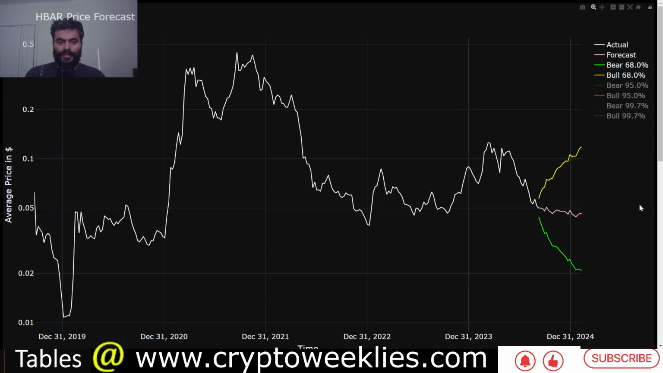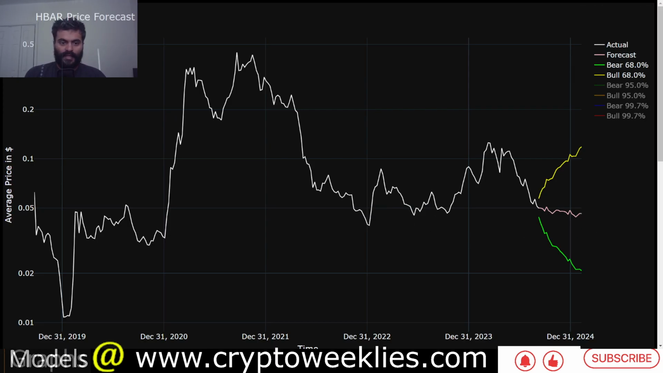The chart that you are seeing on the screen is the weekly price action for HBAR, color coded in white, and to its right are the three forecasts: the base case scenario in pink, the bull case at 1 standard deviation accuracy in yellow, the equivalent bear case in light green. So the purpose of this forecast is to analyze what is the most likely scenario per the base case if there is no bias to the bullish or bearish side.